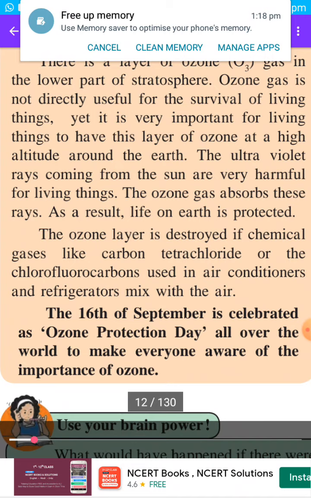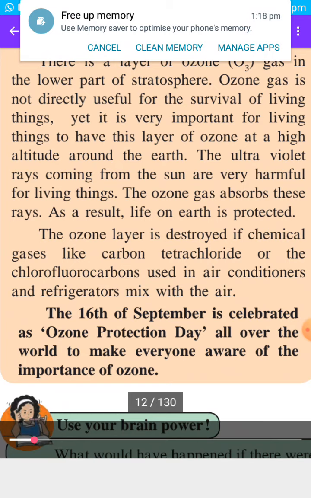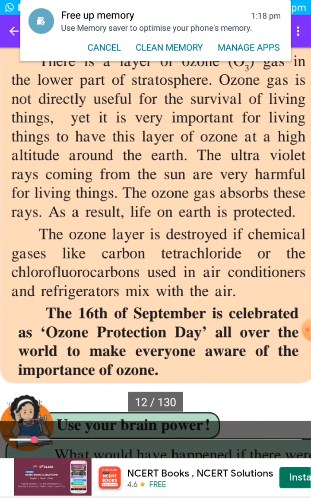the ozone layer, and due to this the ultraviolet rays can reach the earth or the living beings, which causes harmful diseases like skin cancer in human beings due to ultraviolet rays. If there is exposure to ultraviolet rays, skin cancer will be there. Okay, so it is very important to protect this ozone layer so that ultraviolet rays of the sun will not reach us and we will get protected from these harmful ultraviolet rays.